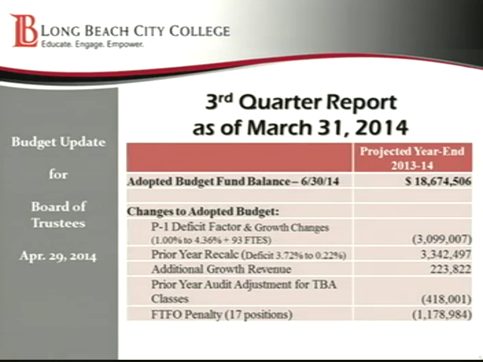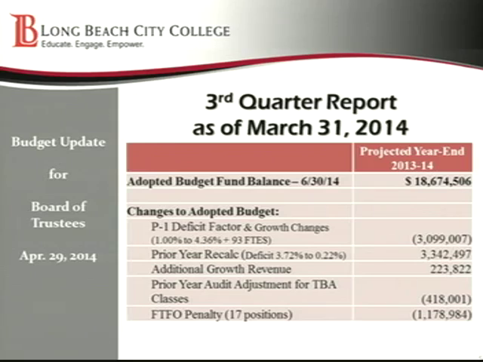We build in a 1% deficit factor to our budget, and they applied a 4.36%, which is a substantial decrease in revenue, as you can see there. So the net effect of the changes to our state apportionment in the current year is the $3,099,000.